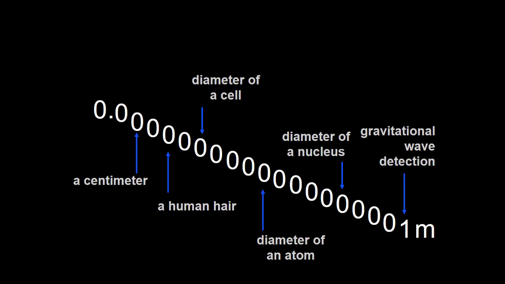Remember, the change in arm length caused by a gravitational wave can be as small as 1/1000th the width of a proton. So we are trying to measure with a precision of 10 to the negative 19th power. Think about Earth and the next nearest star from us, Alpha Centauri. This is a pretty big distance. Now imagine trying to measure the change in that distance that is the width of a human hair.